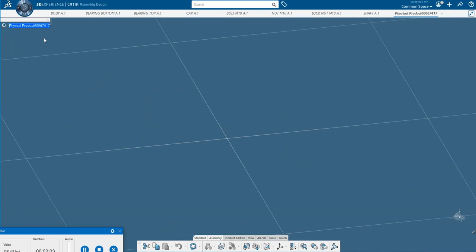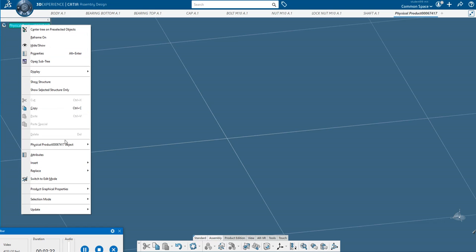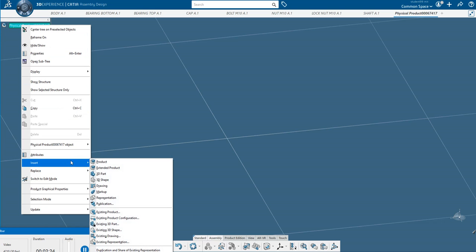Next, we will insert the parts. Now, either you can insert all the parts together or one by one. Now, here in this case, I am going for calling one by one. So let me call the first part, that is body here. So right click here and here go for insert existing 3D part.